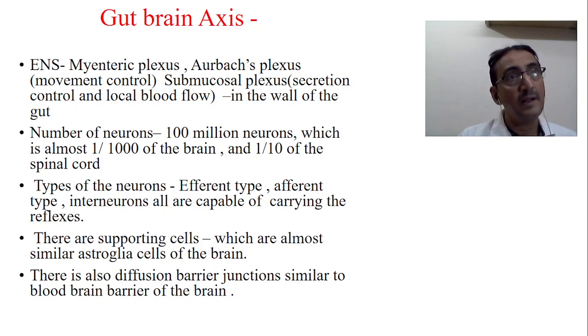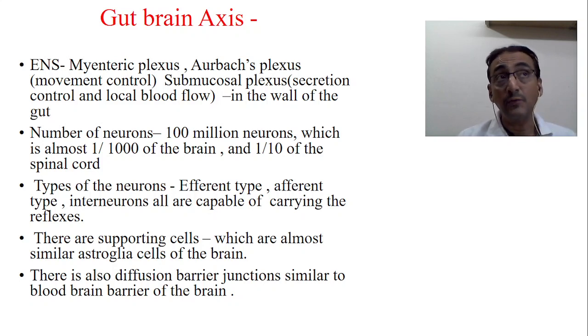There are efferent types of neurons, just like the CNS. We have efferent types of neurons in the gut brain. We also have interneurons, which are all capable of carrying reflexes from the gut towards the brain. The gut brain also contains these three plexuses: myenteric, subserosal, and submucosal plexuses, and other areas.